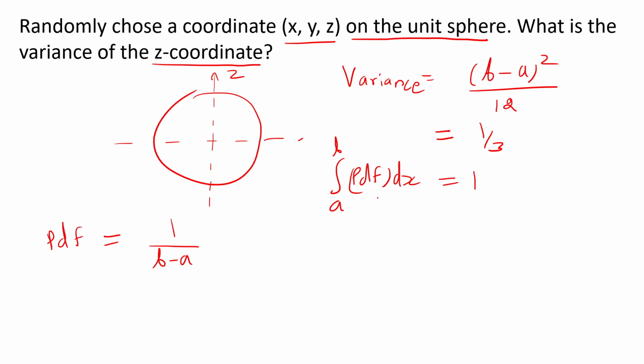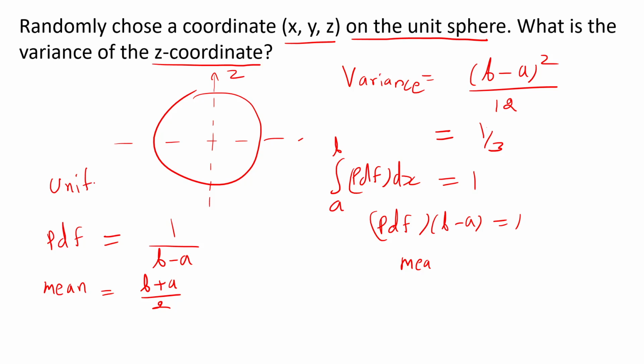The PDF is a constant, so PDF times (b minus a) equals 1. So PDF is 1 over (b minus a). These formulas you should remember. The mean is obviously (b plus a) by 2 for uniform. Then comes the variance.